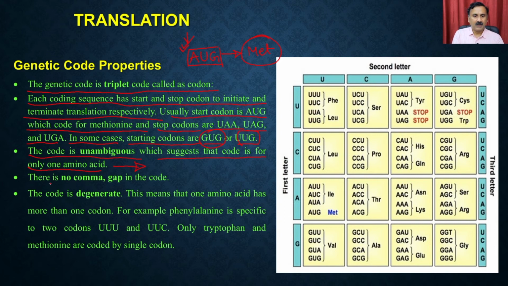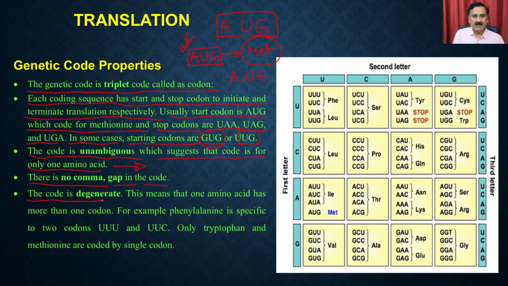Then, in the genetic code there is no comma, there is no gap in the code, which means you cannot have a codon like A, then a gap, and then AUG. This is going to be a problem in the codon. So it is always going to be continuous triplets which make the codons.